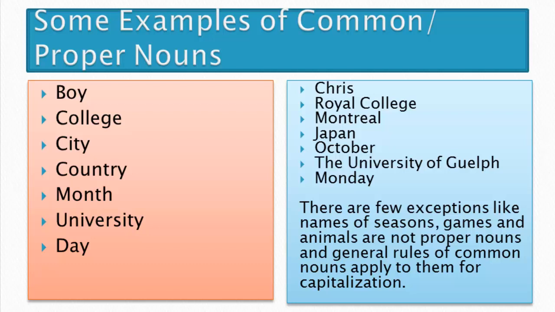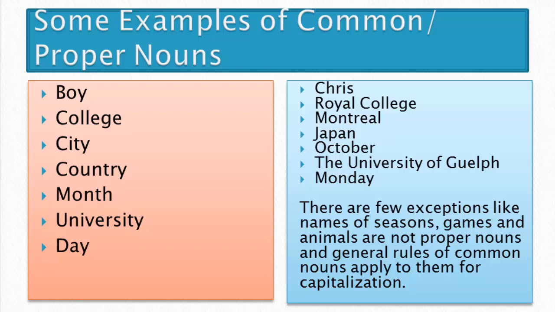In the same way, country. Country can be any country in the world. But when we say Japan, Russia, Canada, USA, then it becomes a proper noun. Names of cities, countries, colleges and schools are all proper nouns.